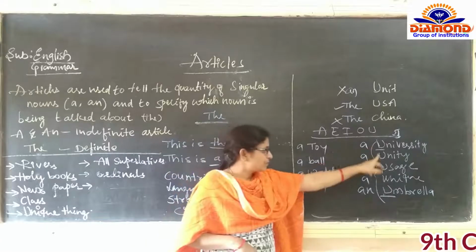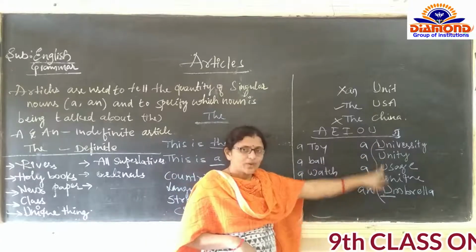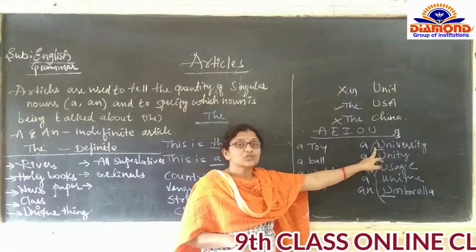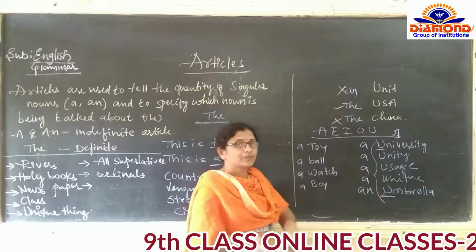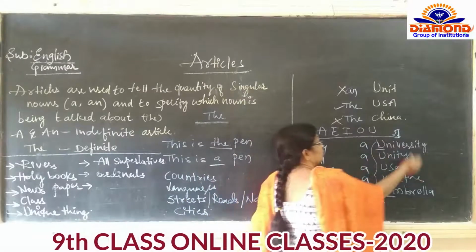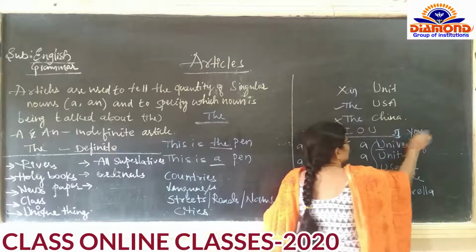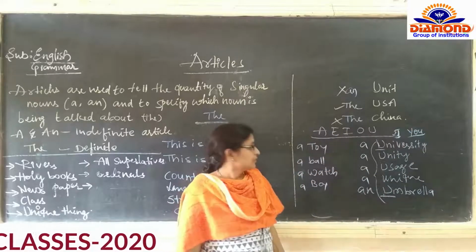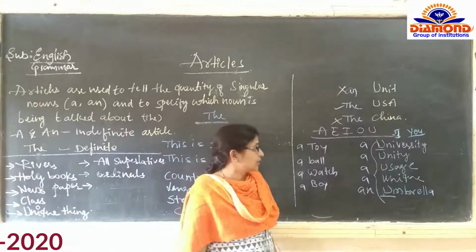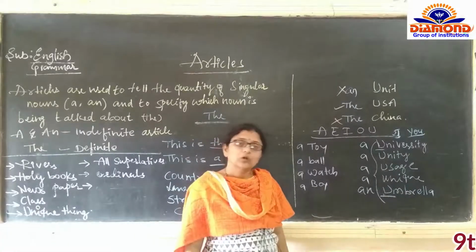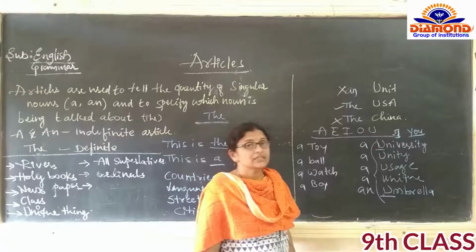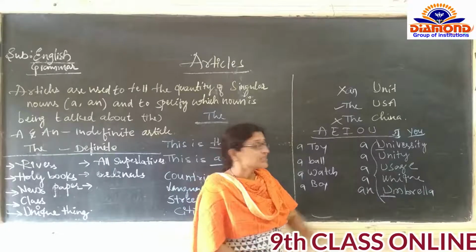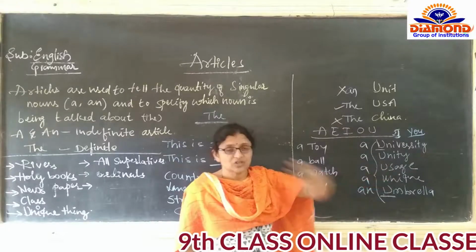All these alphabets are vowels, but they have consonant sounds: university, the 'you' pronunciation, unique, usage, unity. All these are consonant sounds. These types of questions they are going to ask in examinations.